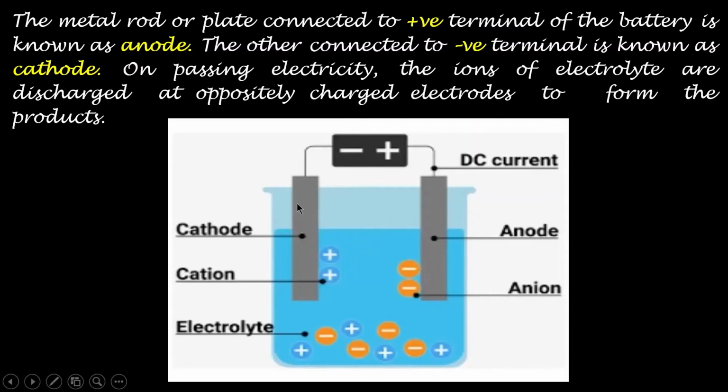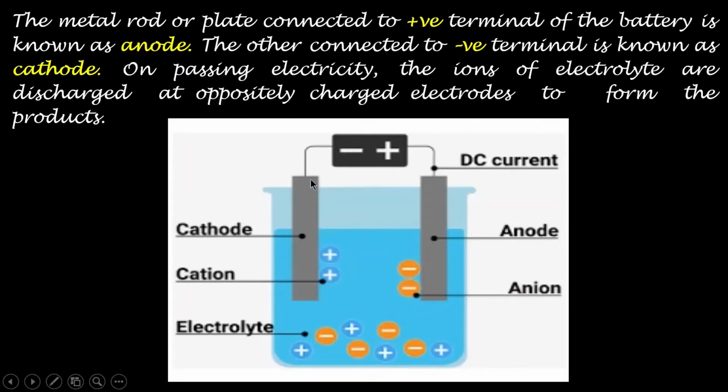Two rods are dipped. One is the rod that is connected to the negative terminal of the battery. The other one is connected to the positive terminal of the battery. This is the battery, this is the positive terminal that is connected to this rod. This rod is called the anode. The metal rod that is connected to the positive terminal is called the anode, and the metal rod that is connected to the negative terminal of the battery is called the cathode.